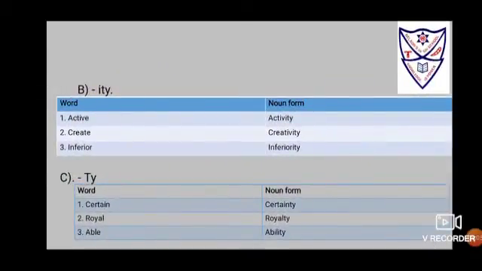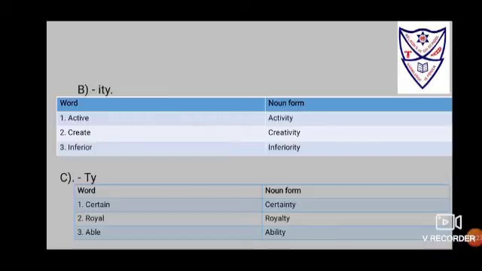How to use the suffix ITY? If the word is active, remove E, put ITY, so active changes to activity. If the word is create, remove E, put ITY, so create changes to creativity. If the word is inferior, simply put ITY, that changes to inferiority.